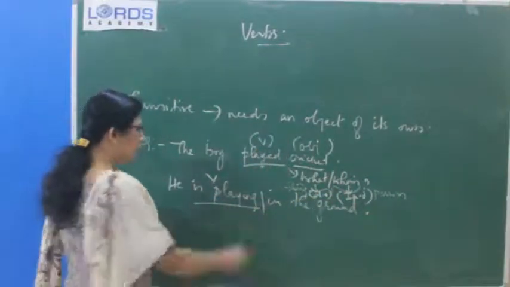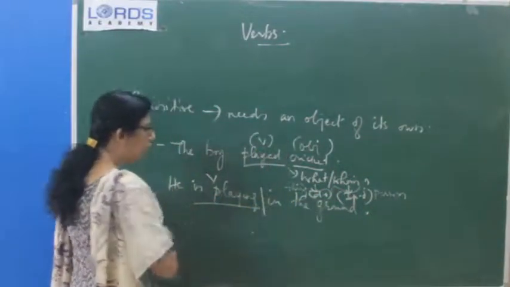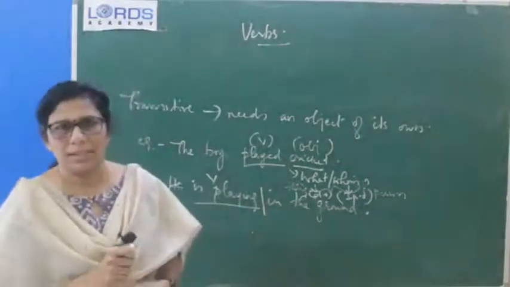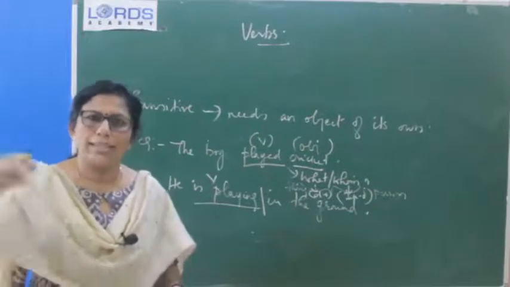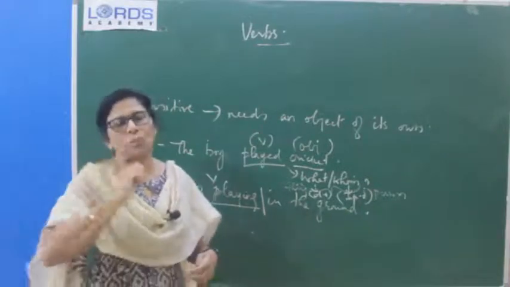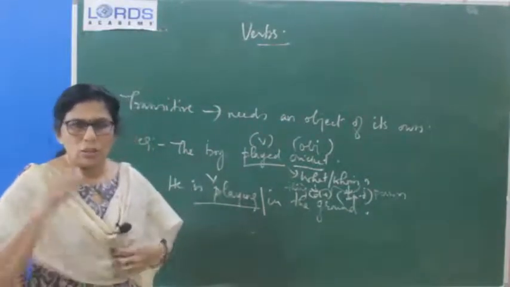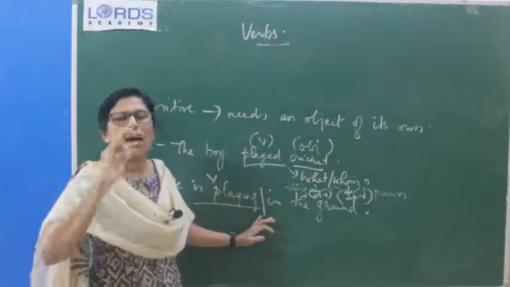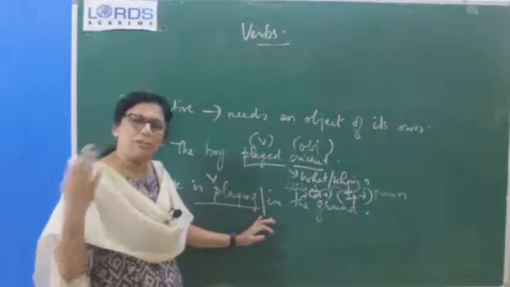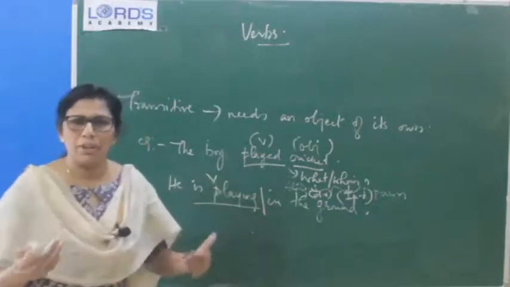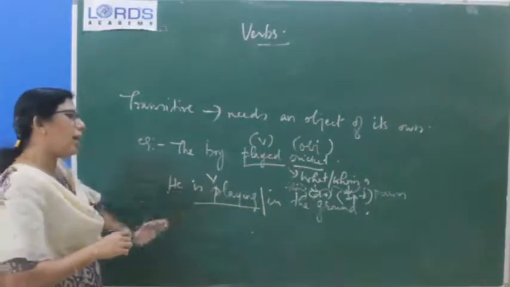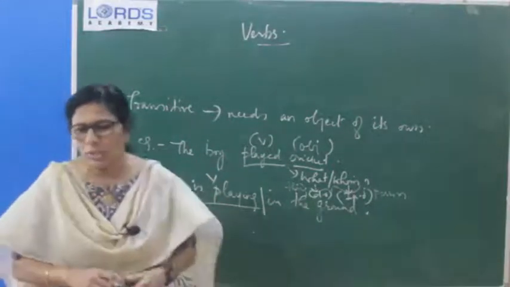And another thing is that soon after the verb itself, you have to ask, and don't try to ask a question to get an answer from the sentence. Your motive is not to get an answer, but to find out whether the verb is transitive or not. Okay. So, the main thing you have to do is that soon after the verb itself, you have to ask the question. If you are getting an answer, of course, that verb is transitive, and if you are not getting one, that means the verb is intransitive. Okay. So, in such a way, you have to ask the question and try to find out.